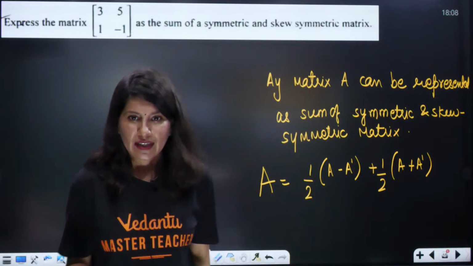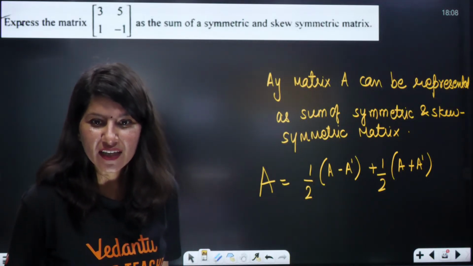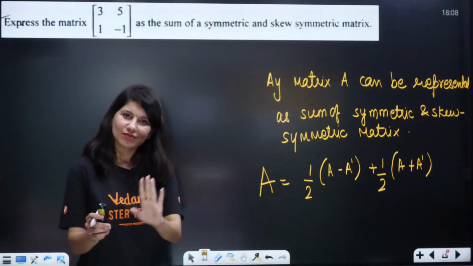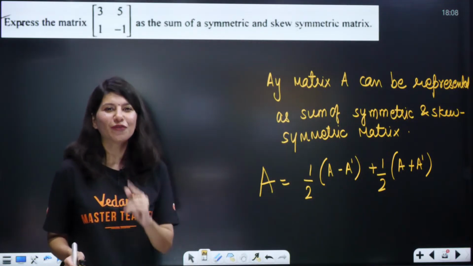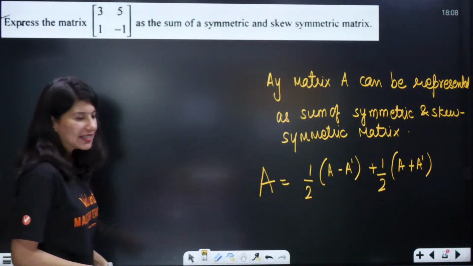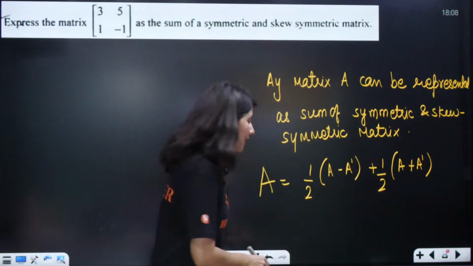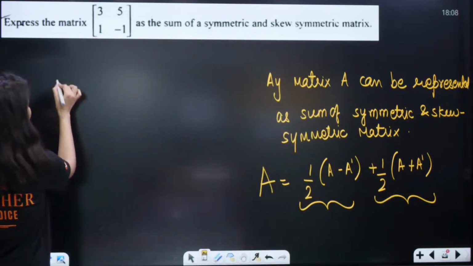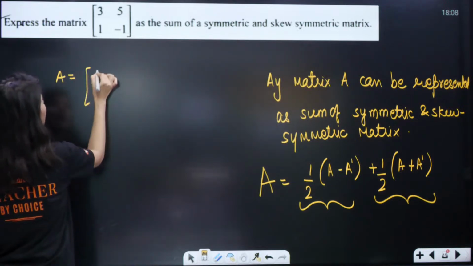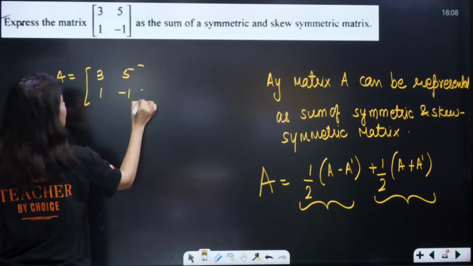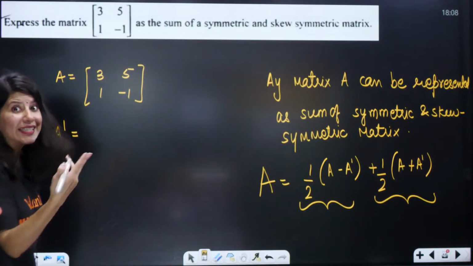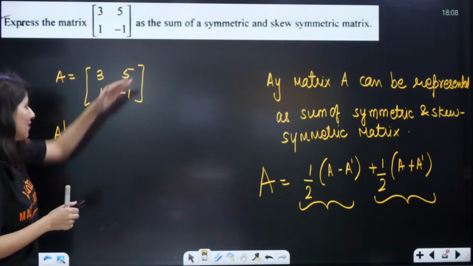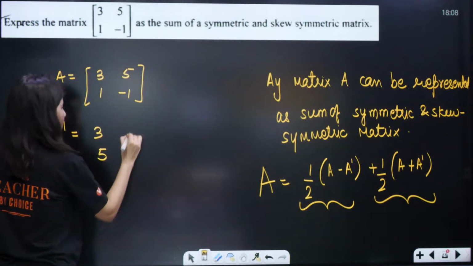Yes. Alright. So when I said I lost 1 mark, yes, once because of matrices. Once, now just trust me. This time you will score more just because of matrices. So A is equal to, this is how you write. This is your symmetric part and this is your skew symmetric part. So your A matrix, let us assume A is 3, 5, 1, minus 1. Ma'am, what about A dash? This is A transpose. So A transpose means your row will become column. So 3, 5 will become vertical. 3, 1, 5, minus 1.